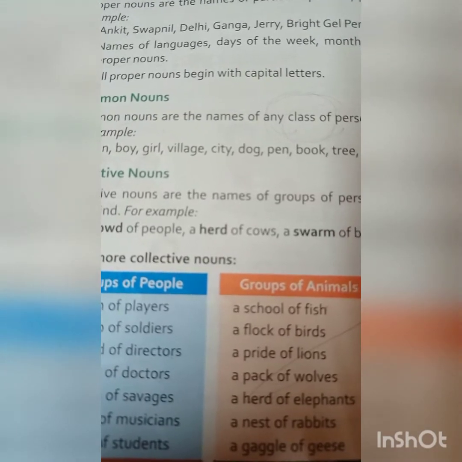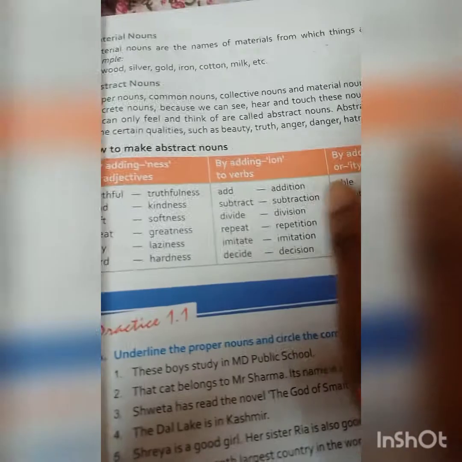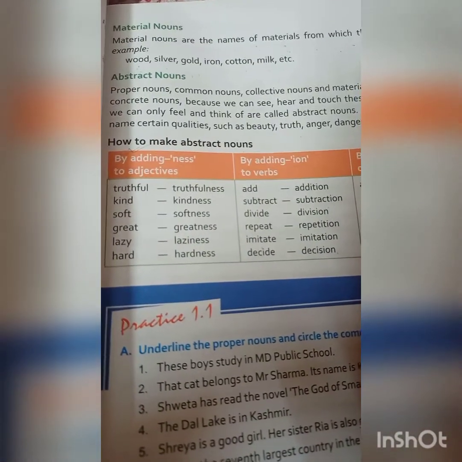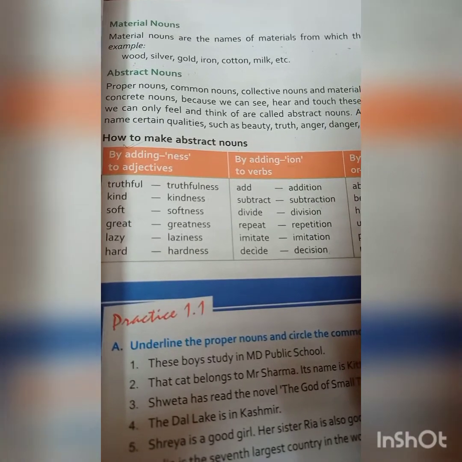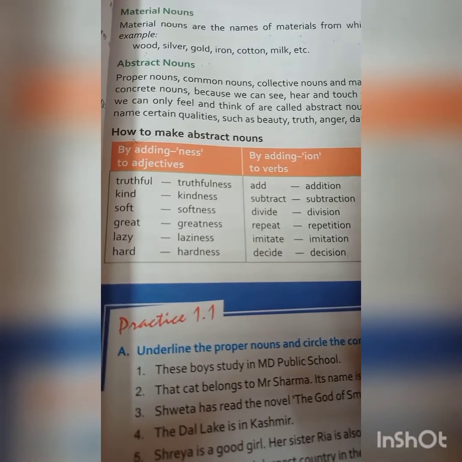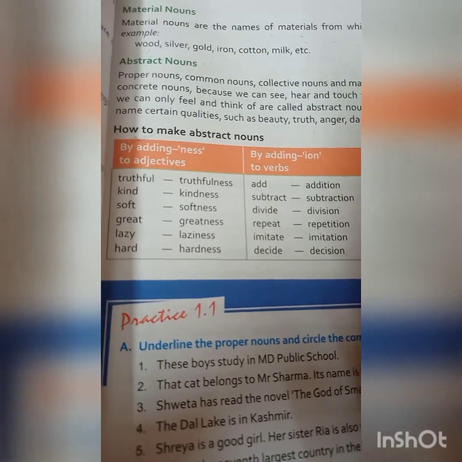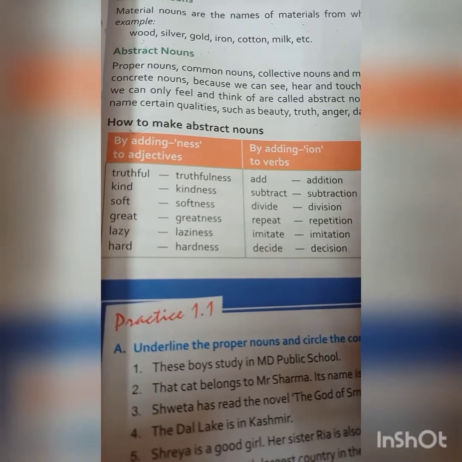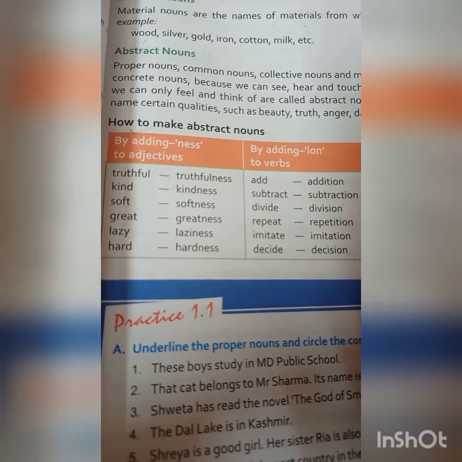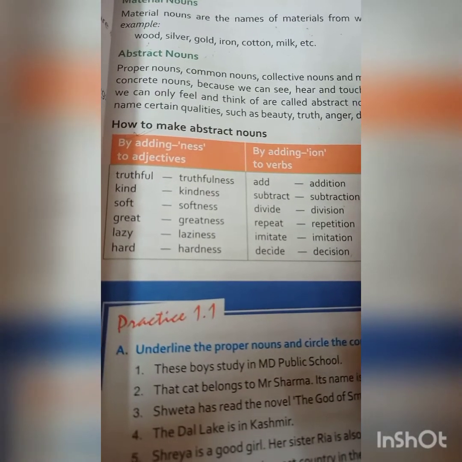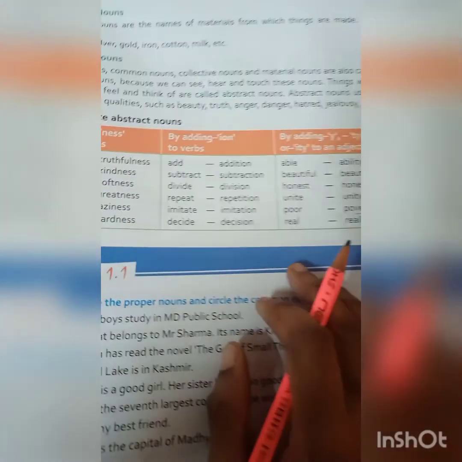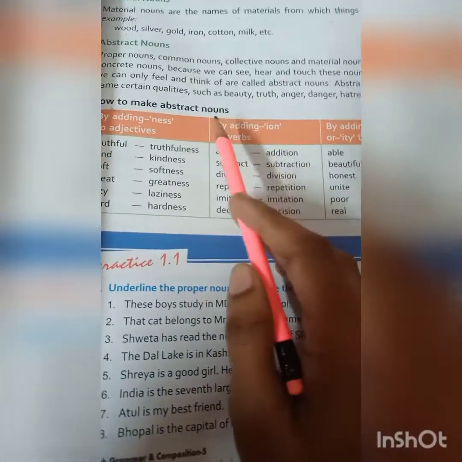Collective means nothing but collection of. Material means the names of the material from which you are getting a thing, the thing that is made up of. And abstract denotes the emotions, the feelings that can't be touched, that can't be heard, that can only be felt. Okay, these are the 5 types of nouns. We'll learn these columns nicely, how to make the abstract nouns.